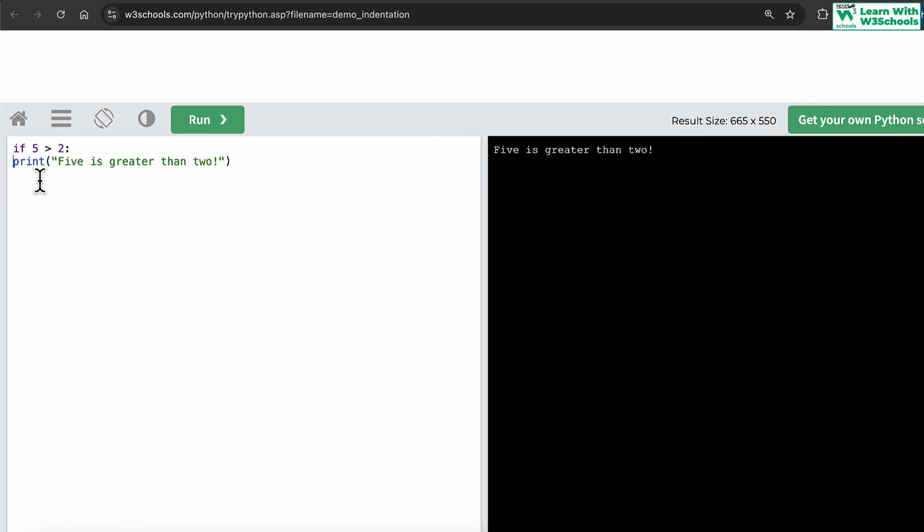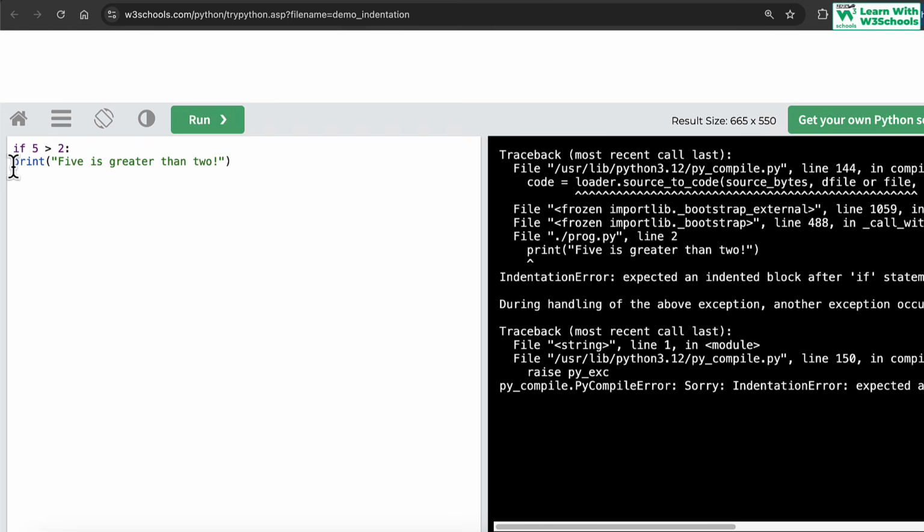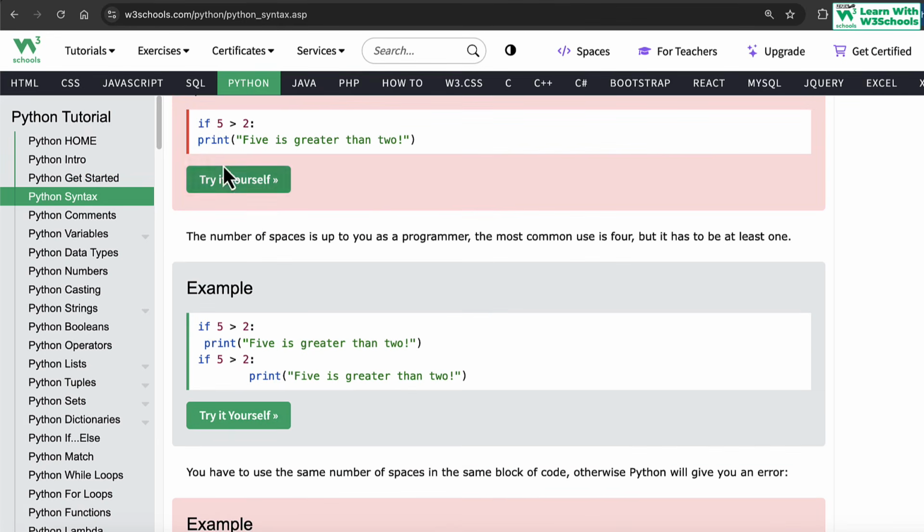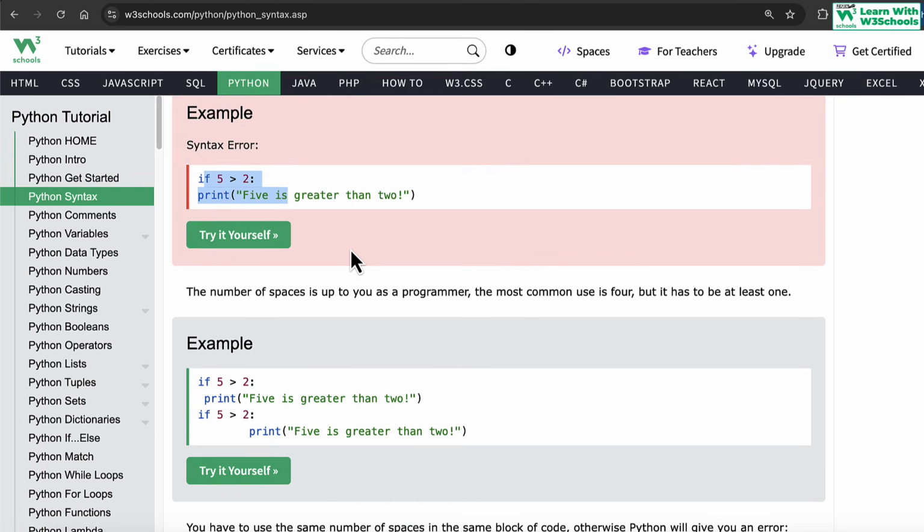If I remove the indentation, now it will generate an error, because it doesn't understand whether this is a block of code or not, because there is no indentation here. So that's what we mean by indentation. To be a part of a block or part of another statement, a sub-statement, you make sure there's an indentation. A single space would do the trick, two spaces would do the trick, three spaces would do the trick. At least there's one space for that indentation. So if you remove the space, this will generate an error.